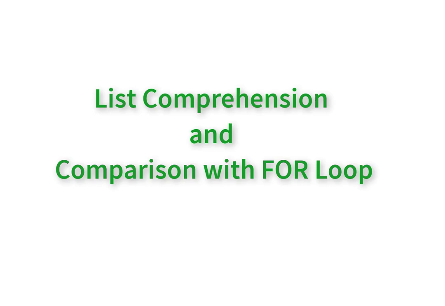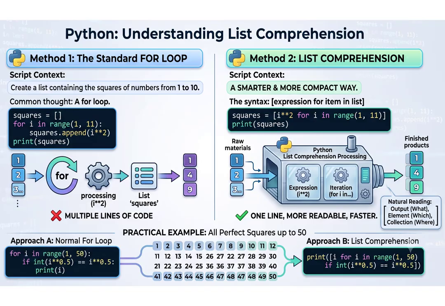I want to begin this topic with a simple question. Suppose I ask you to create a list containing the square of numbers from 1 to 10. What will be your first thought? Most of you will probably say, "Sir, we will use a for loop." Absolutely correct. A for loop is one of the most common ways to create a new list in Python. But Python provides another feature that helps us perform the same task with fewer lines of code. This feature is called list comprehension.